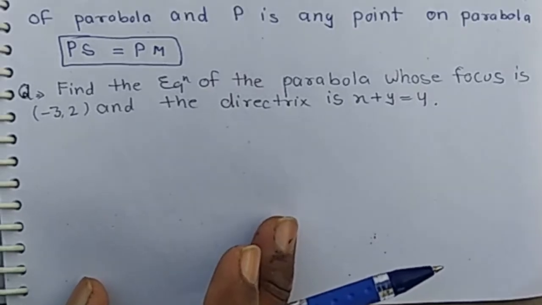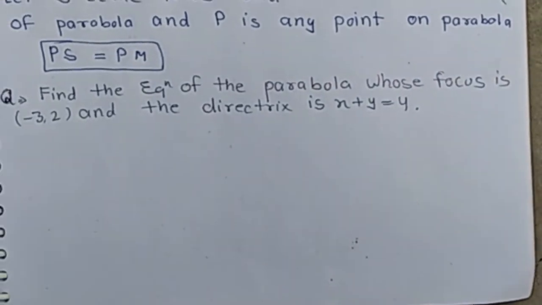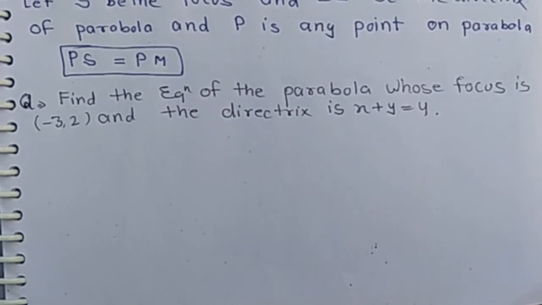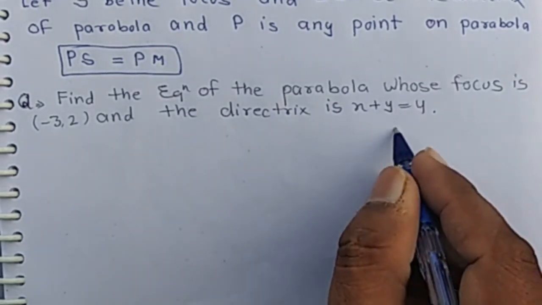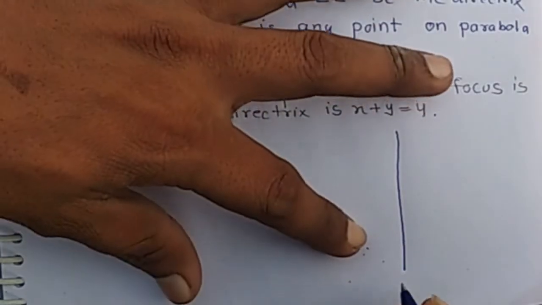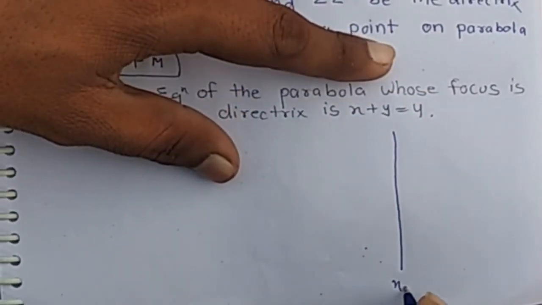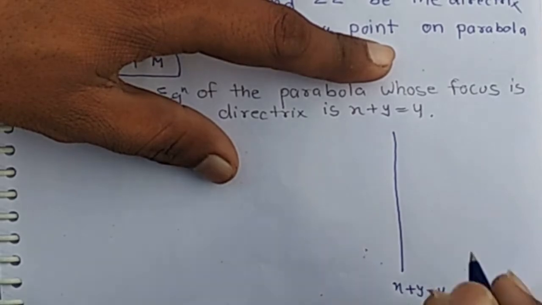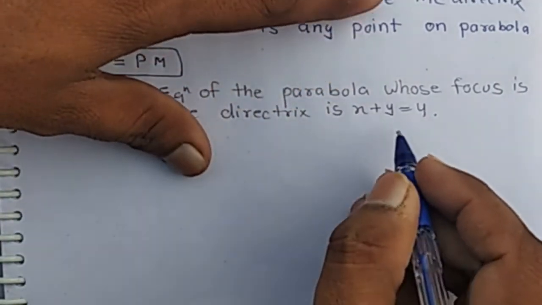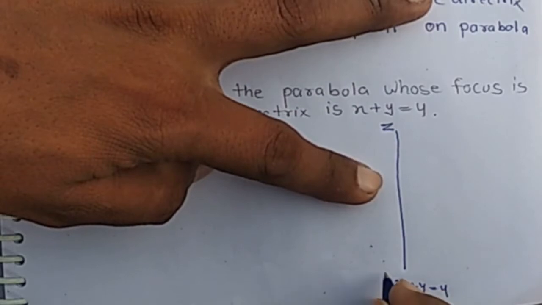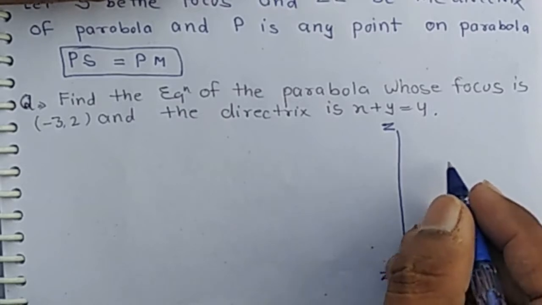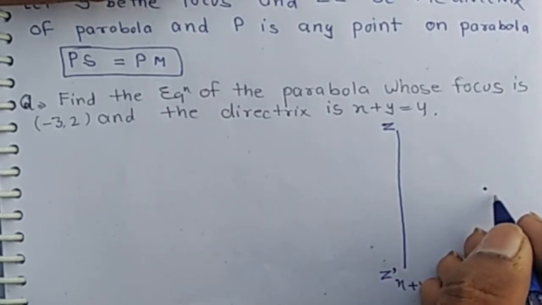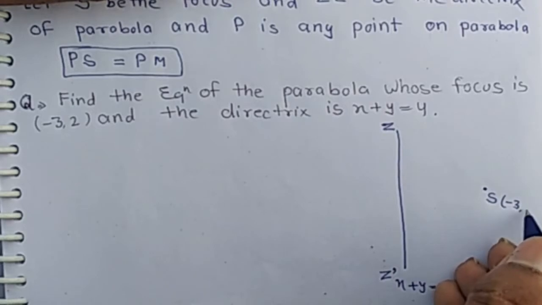Now the question is, find the equation of the parabola whose focus is (-3, 2) and the directrix is x plus y equals 4. Let this be the directrix, x plus y equals 4, ZZ dash, and the focus is S(-3, 2).